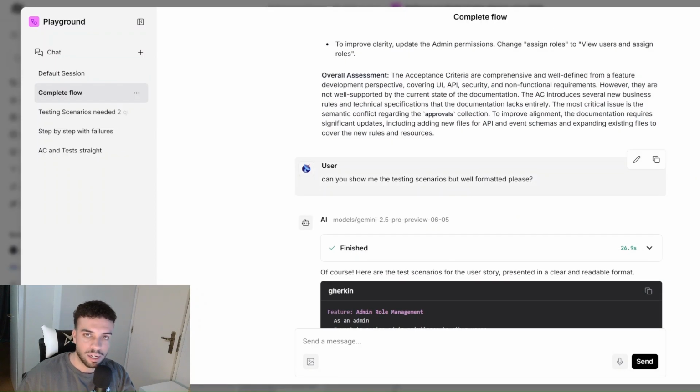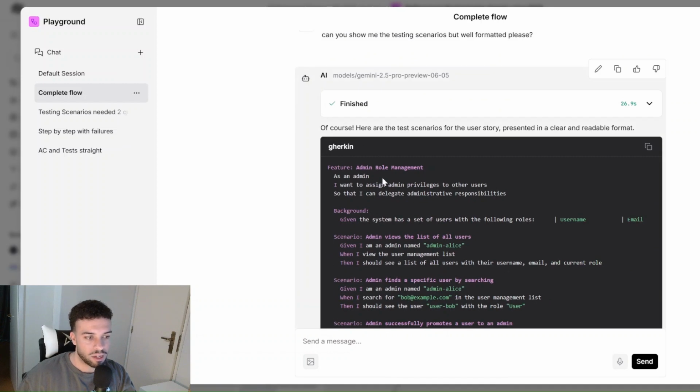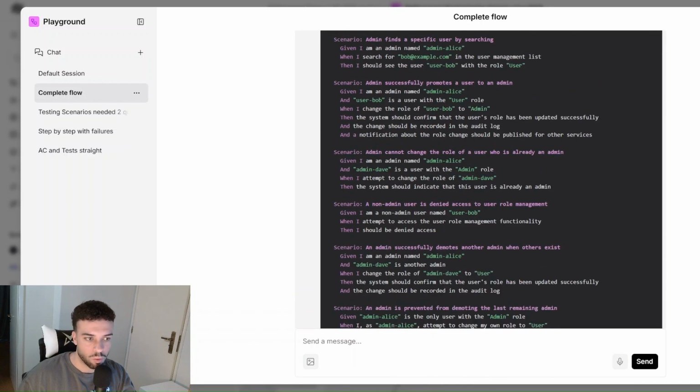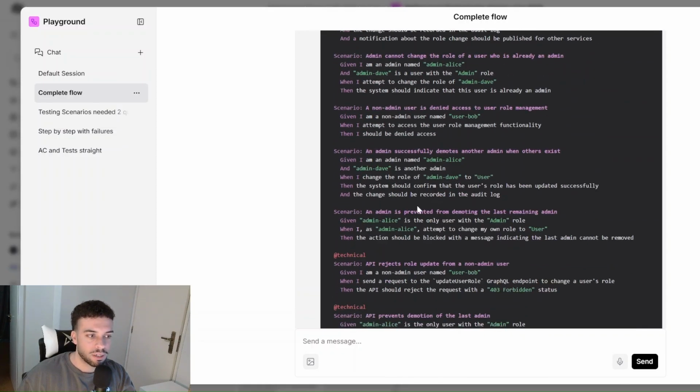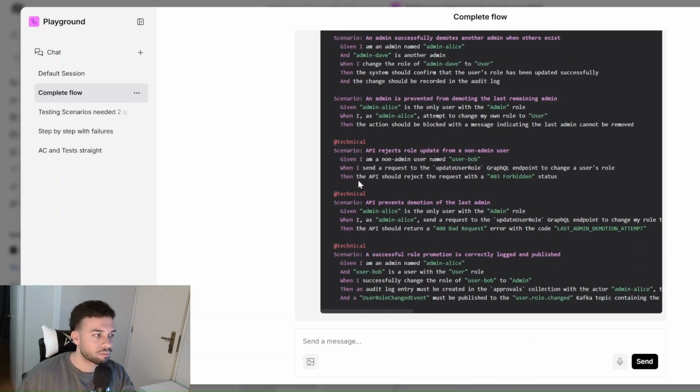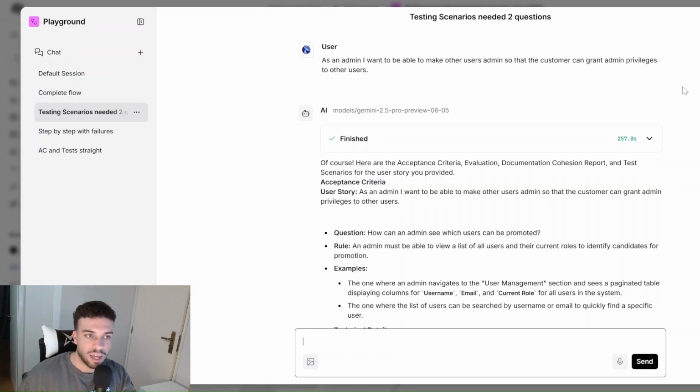So now in the end, like I mentioned before, as the testing scenarios are not output in a very nice view, let's say, I just asked it to format them better before showing up to me. And then it showed to me in a Gherkin syntax in a feature file. That's what we wanted in the end, right? So now it reads a lot better. So it has all the scenarios that I said, and also it has the technical scenarios as well. Now let me show you again.